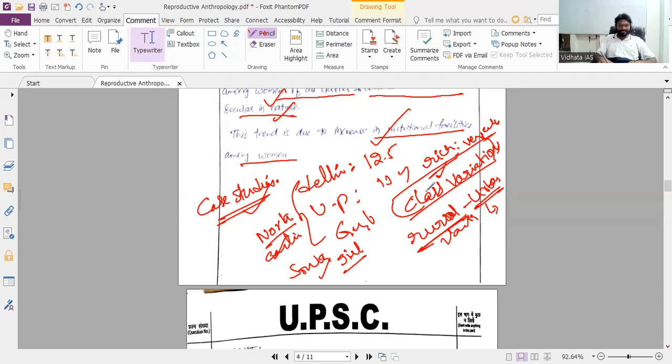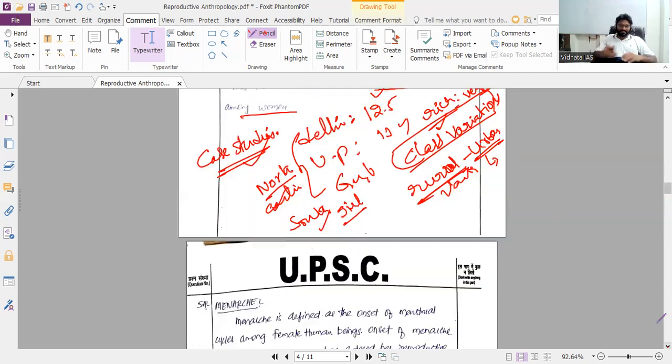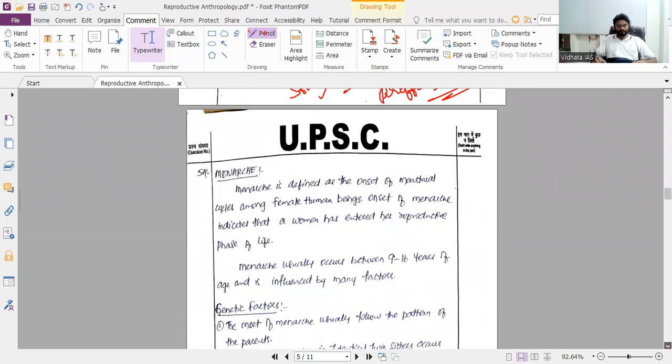These differences you can include here: regional variations, North India and South India, rural-urban variation, economic wealth variation, even professional laborers as well as agrarian families, how menarche varies.